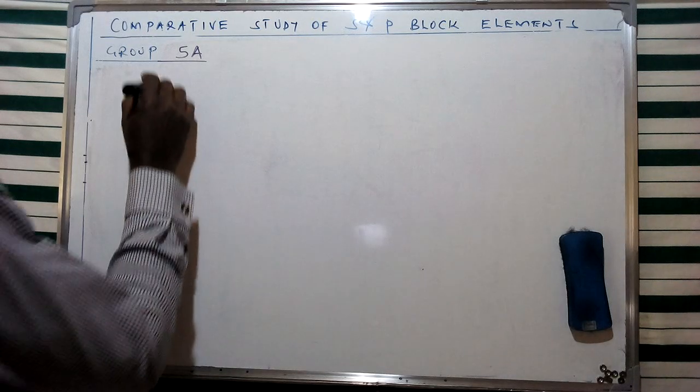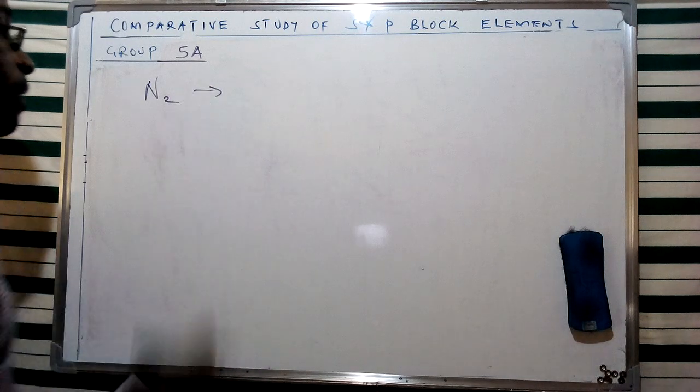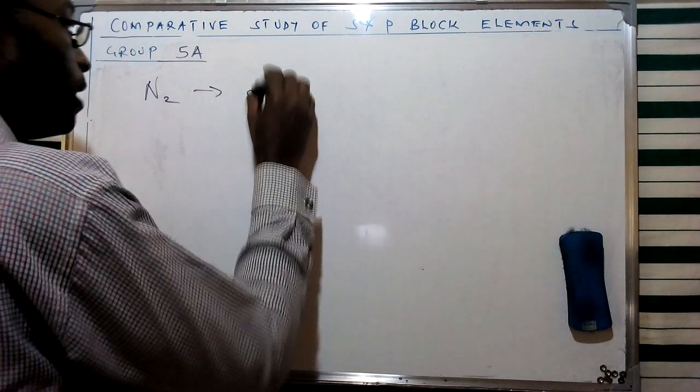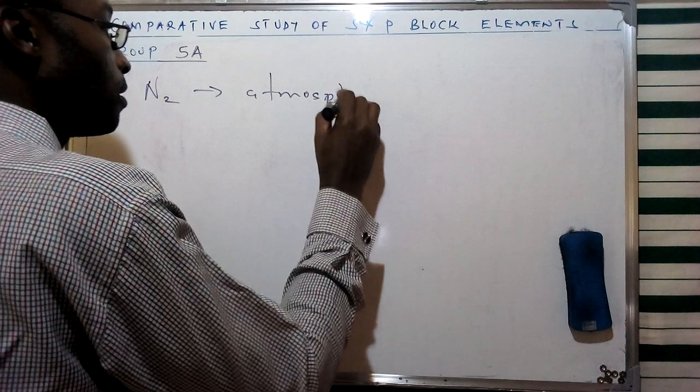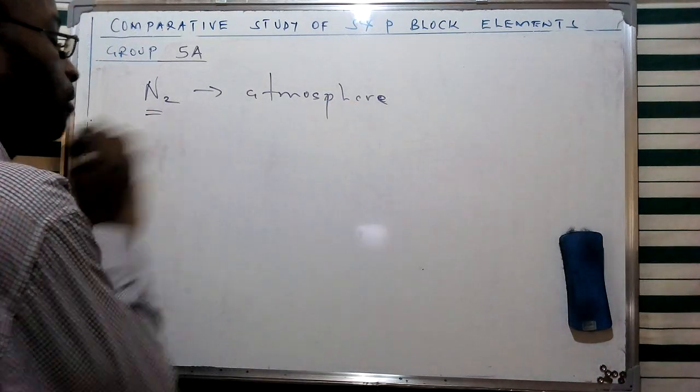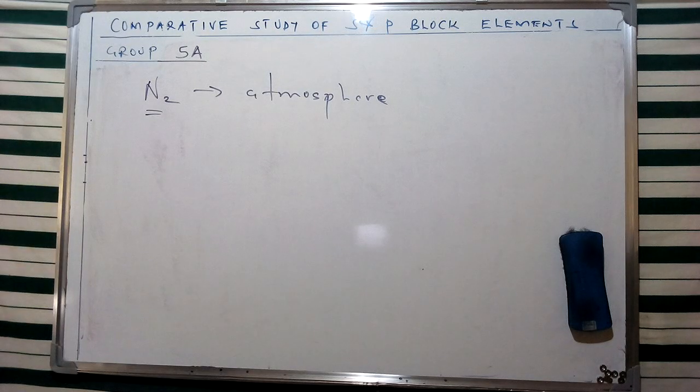So if you look at nitrogen as a molecular form, it is found in the atmosphere. This is one of the sources of this specific element, which is found as a diatomic molecule in the atmosphere.